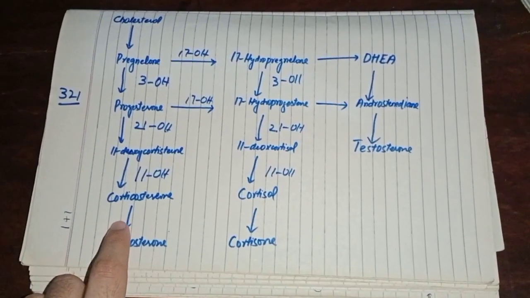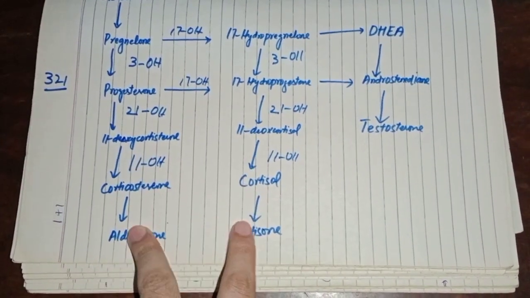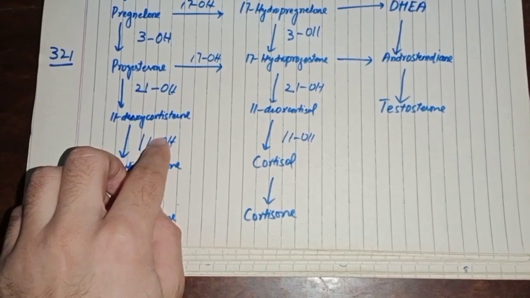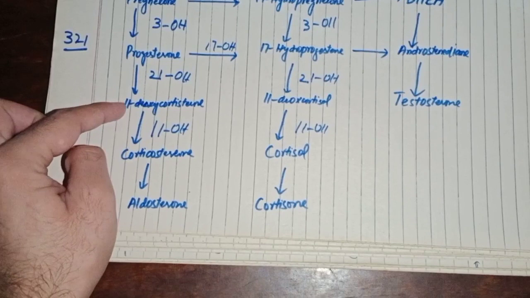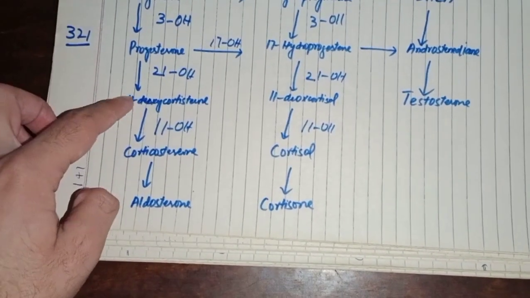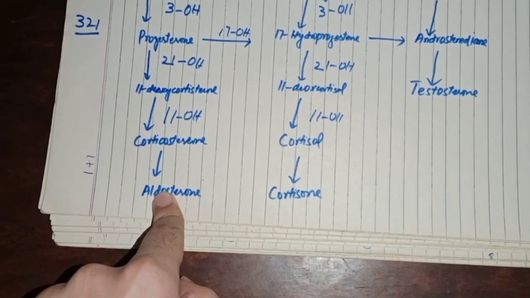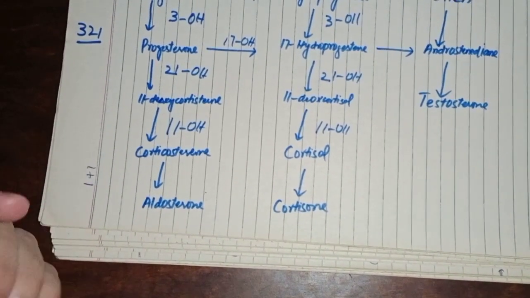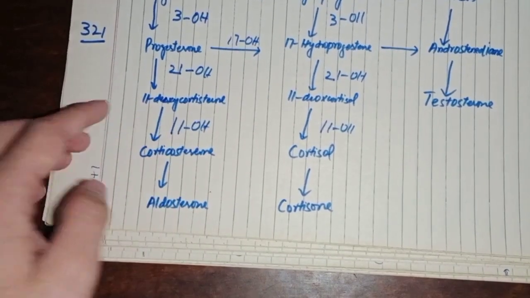Let's discuss deficiency of 11 hydroxylase. When you have the deficiency of 11 hydroxylase, again you will have the deficiency of both of these hormones, aldosterone and corticosterone. But remember, when you have deficiency of these hormones on this pathway, there will be an increase of 11-deoxycorticosterone, and this 11-deoxycorticosterone has exactly the same properties that aldosterone has. So usually the patient will have the signs and symptoms related to a deficiency of the corticosterone, not the deficiency of the aldosterone. Though the patient will have the deficiency of aldosterone, they will not develop the symptoms of aldosterone deficiency, just because this 11-deoxycorticosterone has properties like the aldosterone.